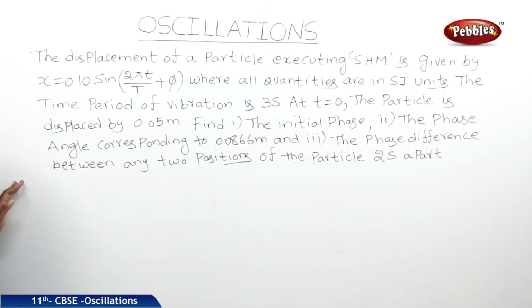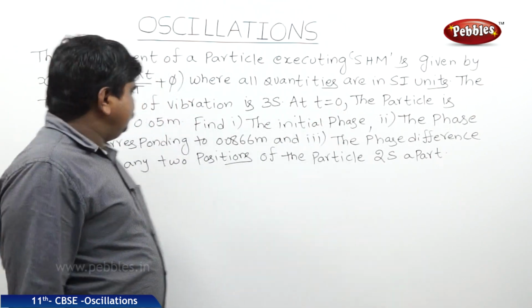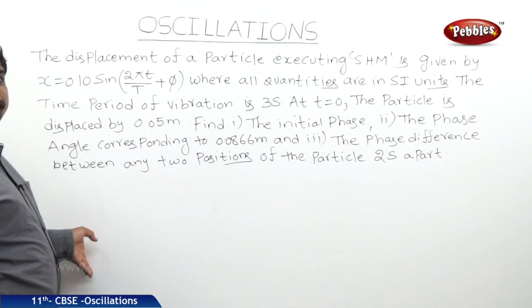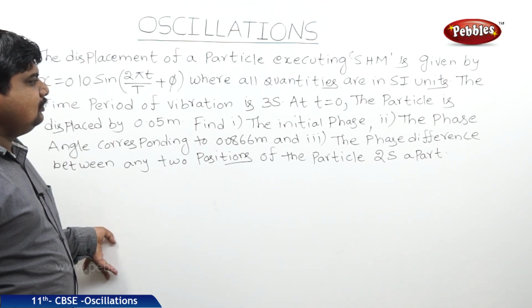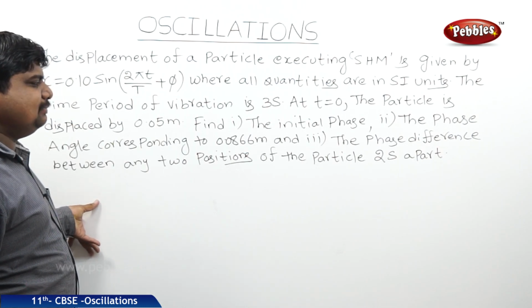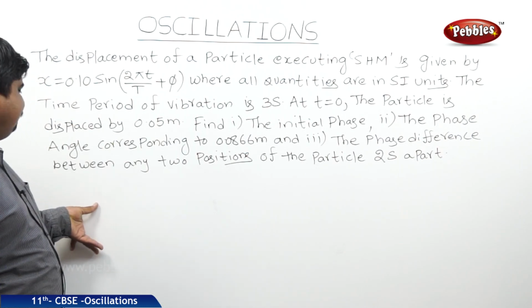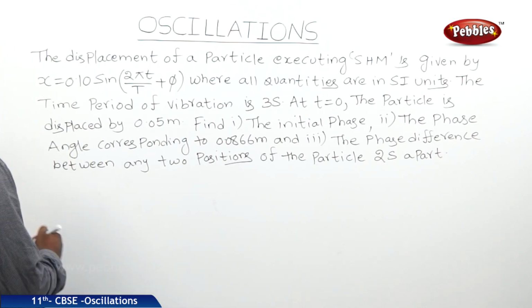The time period of vibration is 3 seconds. At t is equal to 0, the particle is displaced by 0.05 meters. Find the initial phase. Next, the phase corresponding to 0.0866 meters and the phase difference between any two positions of the particle 2 seconds apart.